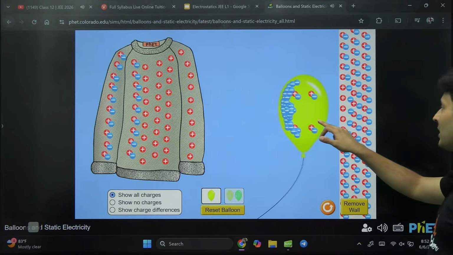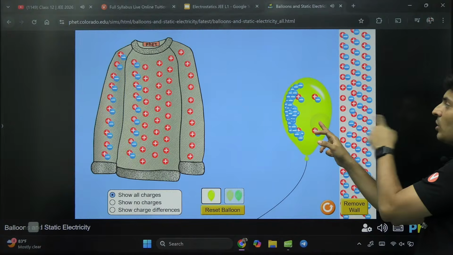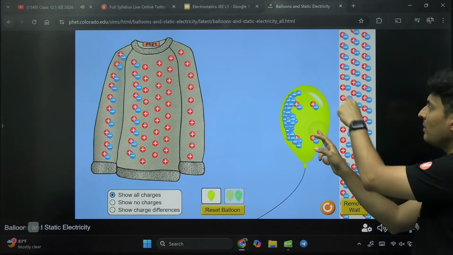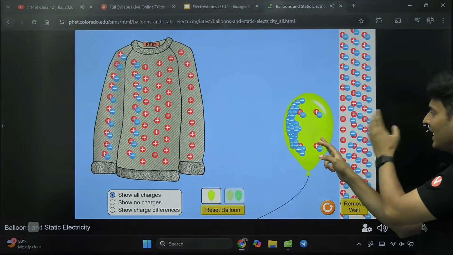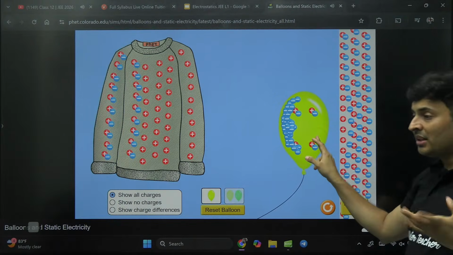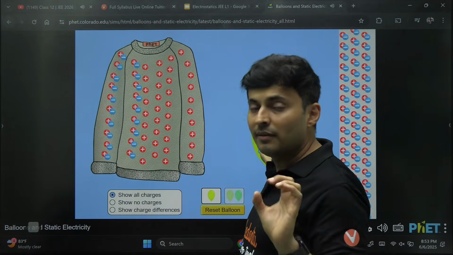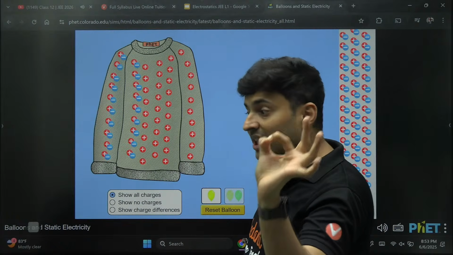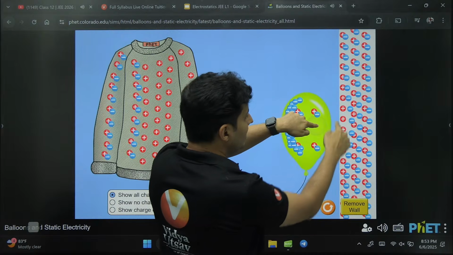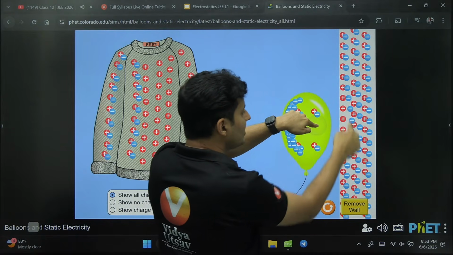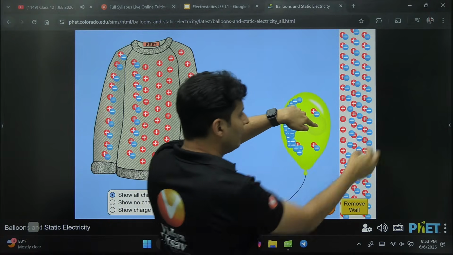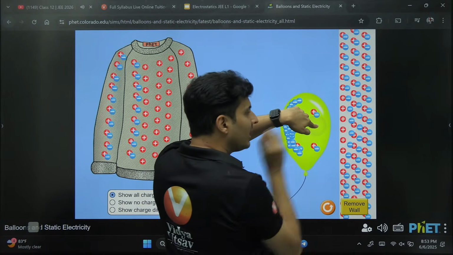So you can see the electrons running away in the wall. This is called induction. This side of the wall is exposed now. It becomes positively charged. This side has more concentration of negative, so it becomes negatively charged. This process is called induction, where without touching, you create charges. I have not even touched. This is positive, this is negative. This is called induced positive charge, and this is called induced negative charge.